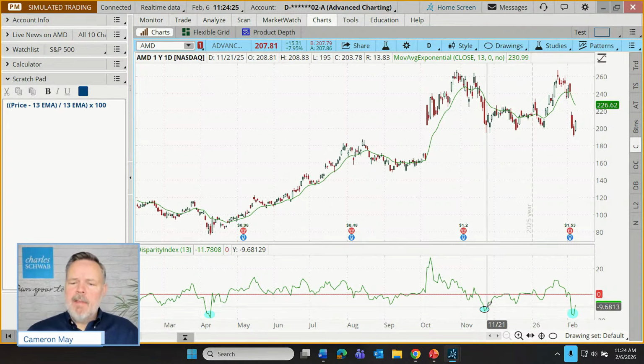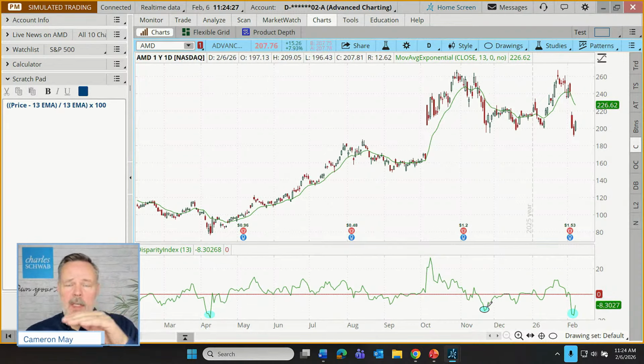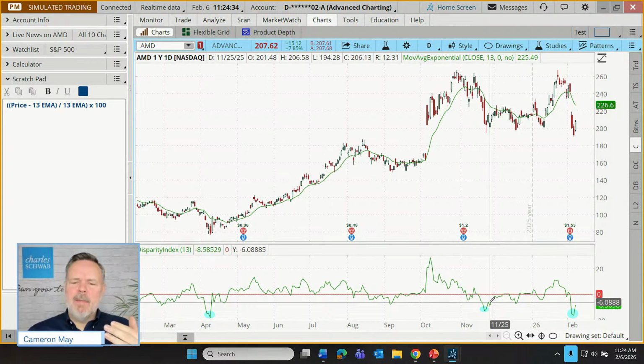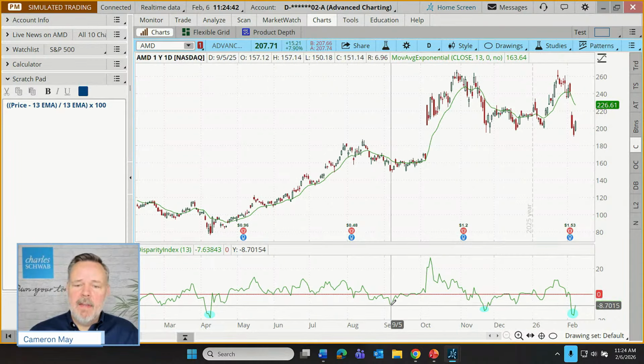So there might be some flexibility from one security to the next for how the trader identifies what a large departure is, but there tend to be some common threads. If it moves under 5%, I don't typically run into lots of traders who would see that as a significant move.